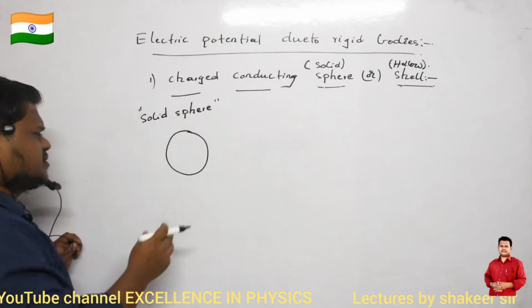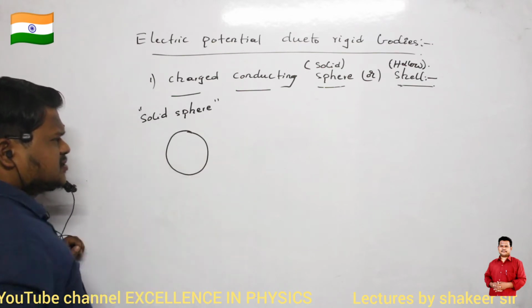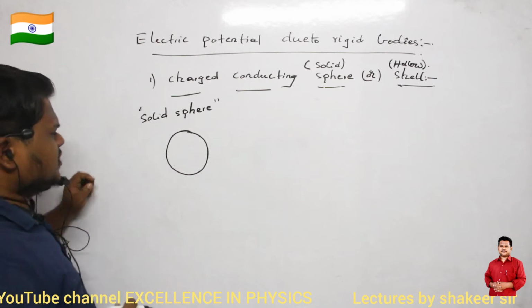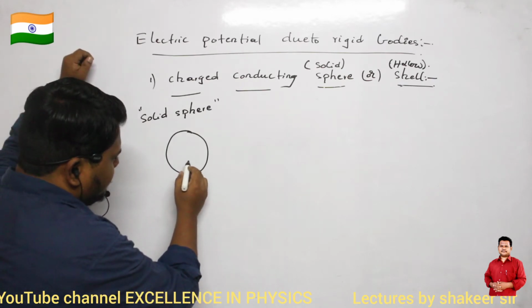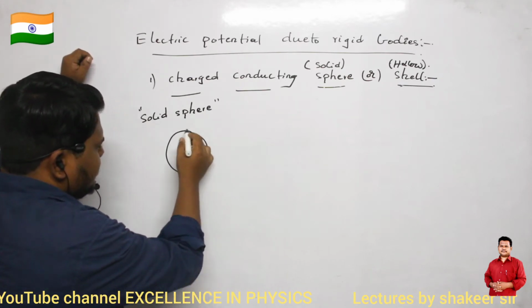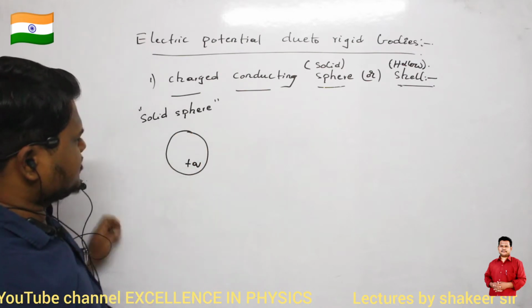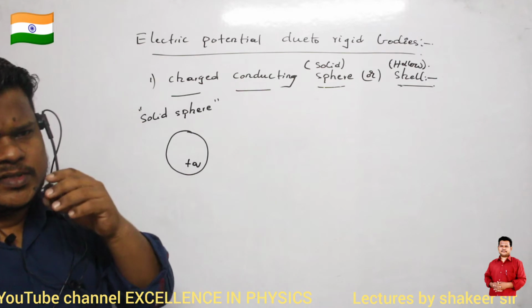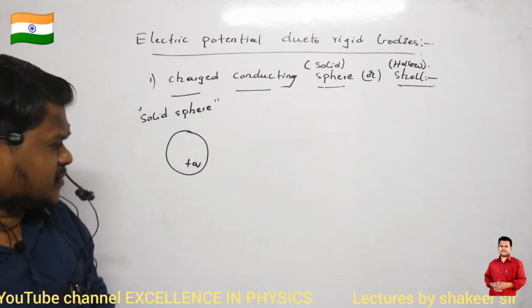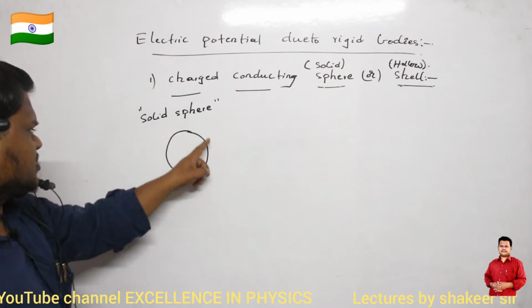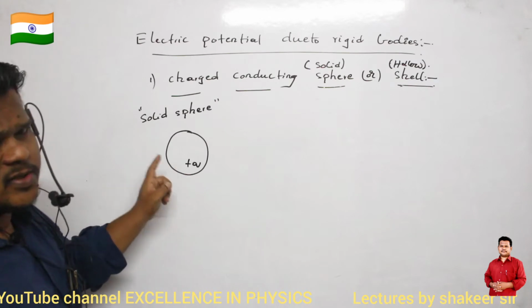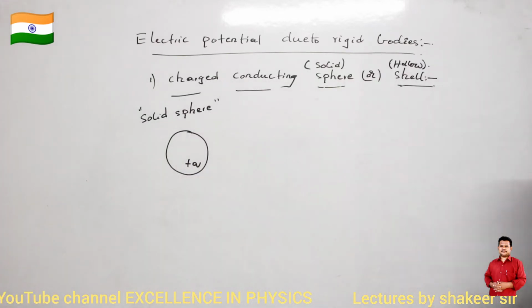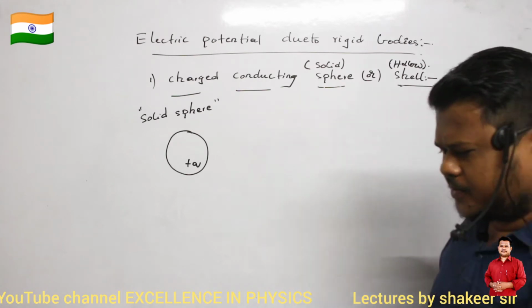Now, solid sphere means inside this volume also mass is present. That is called a solid sphere. And to this solid sphere, if I give plus q amount of charge anywhere inside this sphere, can you say what will happen? Switch on your videos first of all. If I give plus q charge anywhere inside this sphere, what is going to happen?